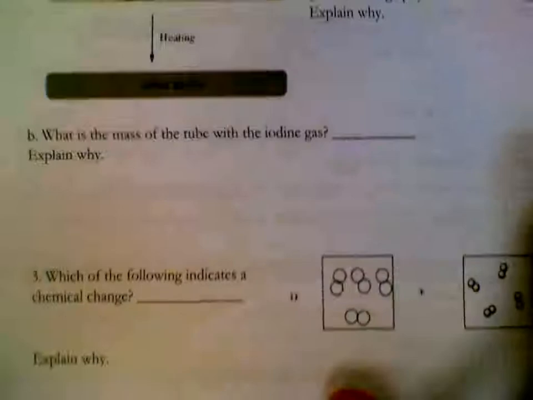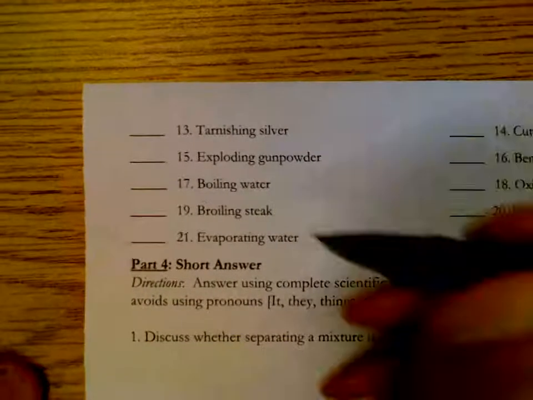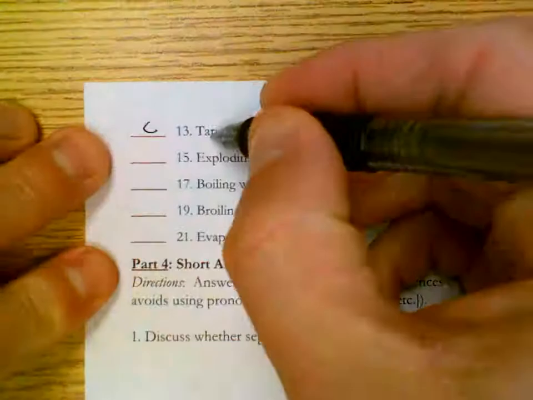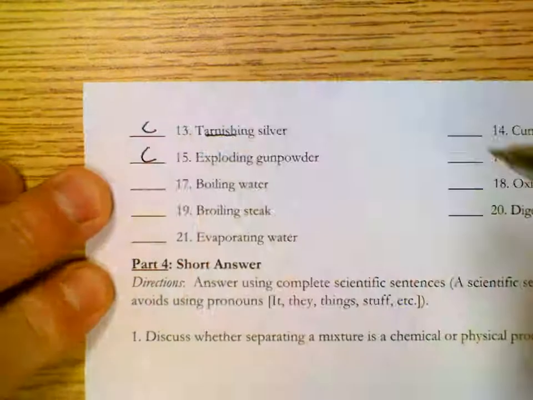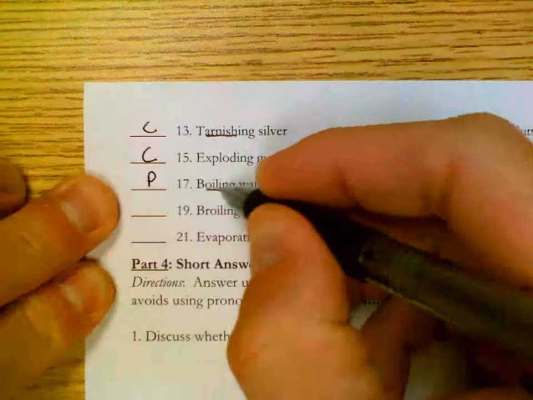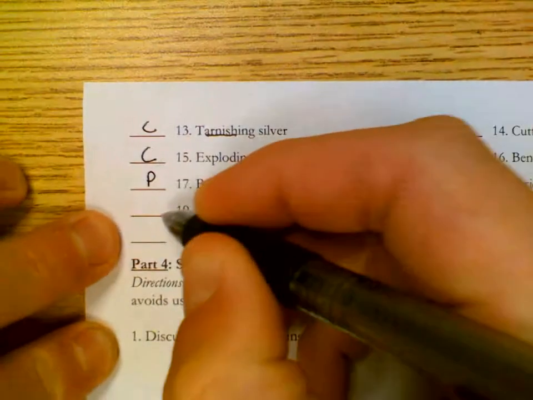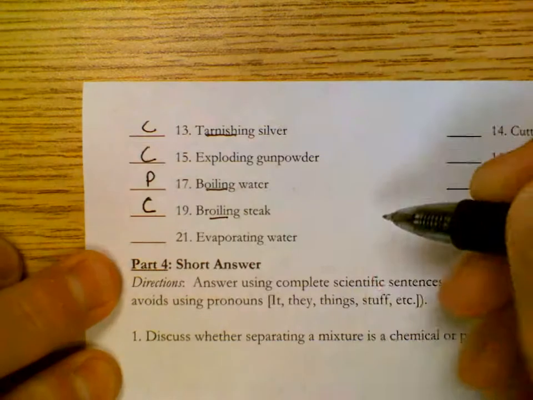Continuing on, same type of question. Tarnishing silver, that's a chemical word. Exploding gunpowder is a lot like burning gunpowder, that's chemical. Boiling is a physical word, it's a phase change. Broiling a steak is chemical. Broiling is a cooking word.